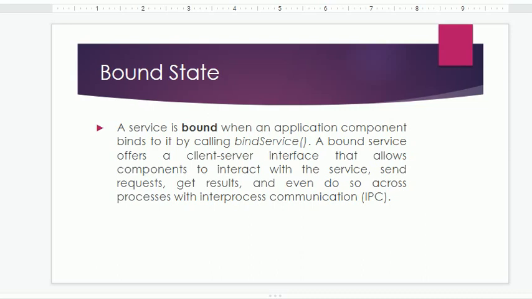And if you talk about the server side, there is C#, Java, VB.NET, etc. So how do they interact with each other? Like that, a bound service also offers a client-server interface that allows components to interact with the service. So the service is the background activity, and the other components on the user interface are at the front end.